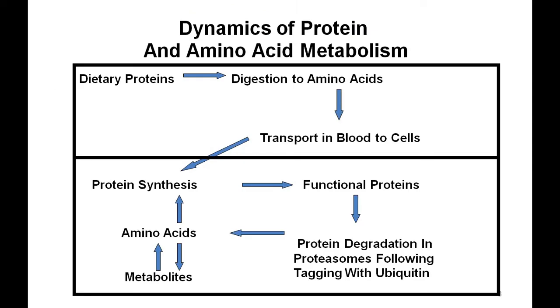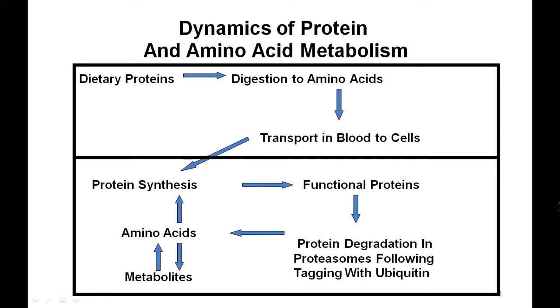So before we start, let us recap the dynamics of the proteins. We have already discussed under digestion and absorption. The dietary proteins are digested and absorbed. So amino acids are circulating in the blood, reach the cells where they are utilized for protein synthesis, become part of the functional protein, and undergo degradation by the proteasome and ubiquitin associated mechanisms, with further liberation of the amino acids. They are catabolized to give energy or synthesized to form various other compounds in the form of proteins. So this kind of turnover occurs daily.